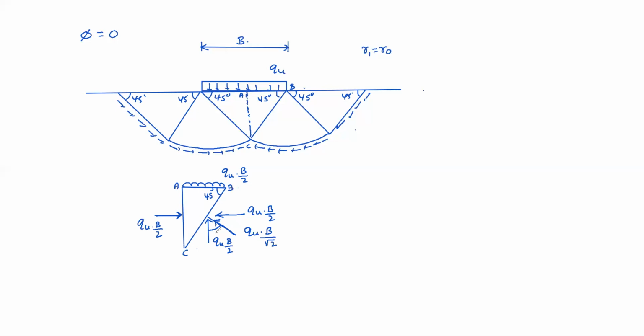Clear? Vertical force is balanced, horizontal force is balanced, right? Yes, sir. So now whatever force is there, qu into B by 2, at the BC interface, I will take that separately. This is the BC interface, and the remaining portions are like this and like this.